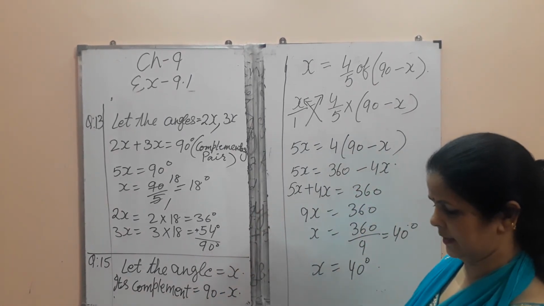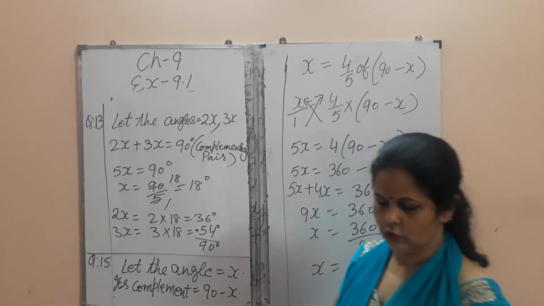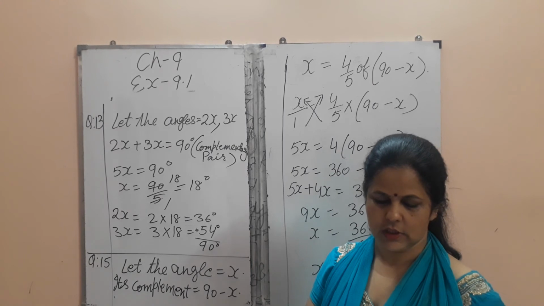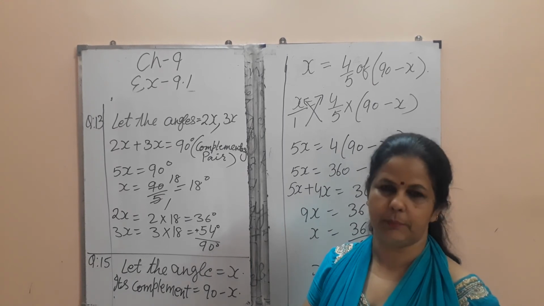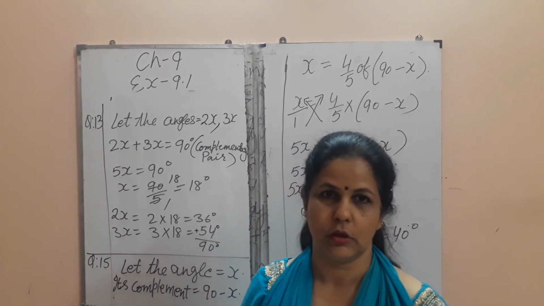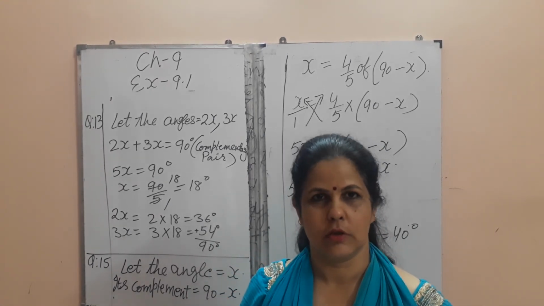Question number 16, sorry. True and false. You try it yourself. I am solving one or two questions. First is, two angles forming a linear pair are supplementary. Yes, they are 180 degrees, supplementary angles. The sum is also 180 degrees and a linear pair is also 180 degrees.